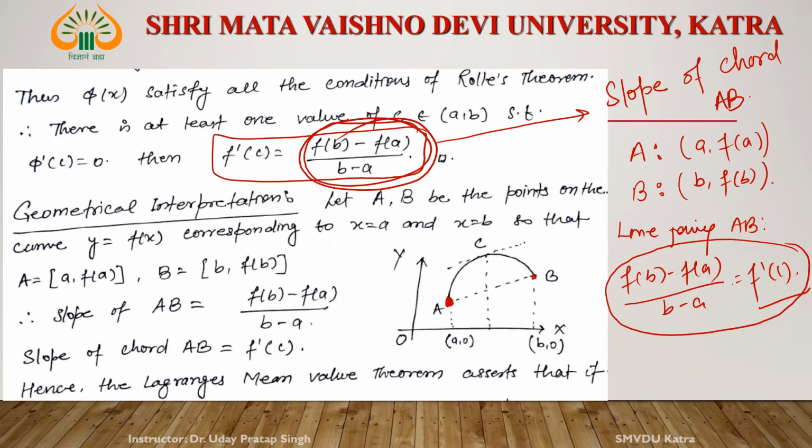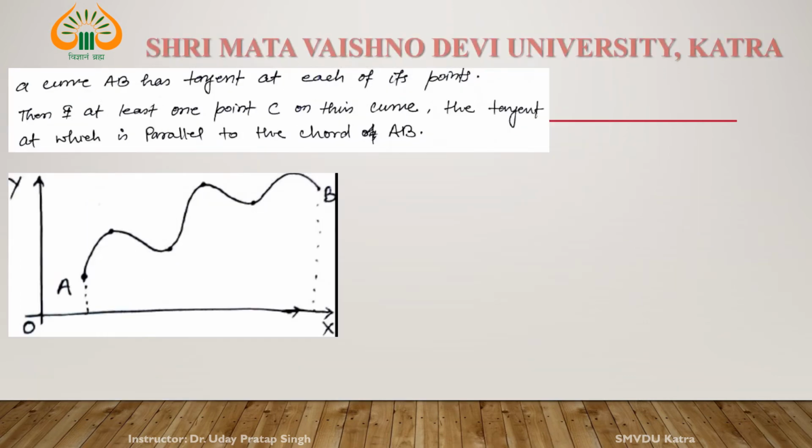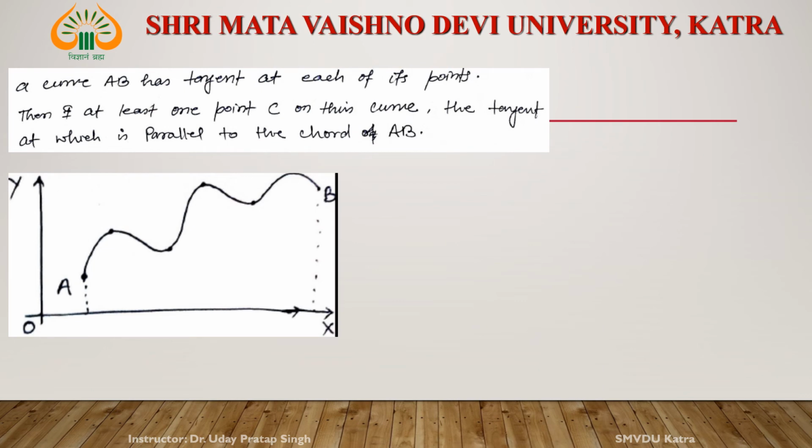Now if there are many such points c, then a similar interpretation holds: the tangents at these points are parallel to chord AB. You see this diagram. This is the point (a, f of a), and this one is the point (b, f of b).